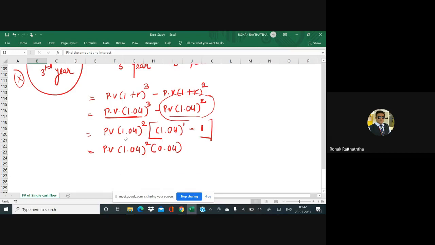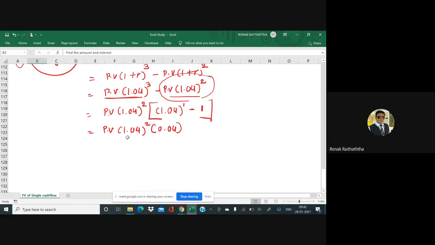Now let me arrange this a little bit so that you will be able to replace something there. Check it. So PV in bracket 1.04 multiplied by 1.04 multiplied by 0.04. I can write it like this too. Try to understand.